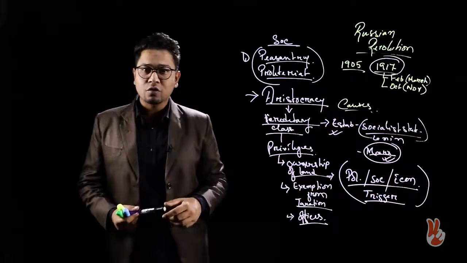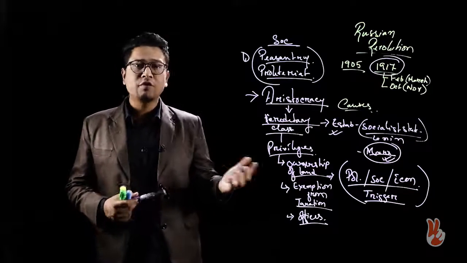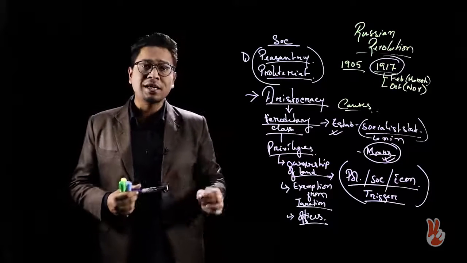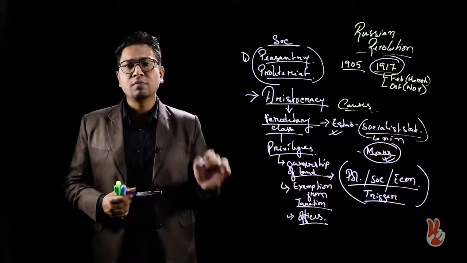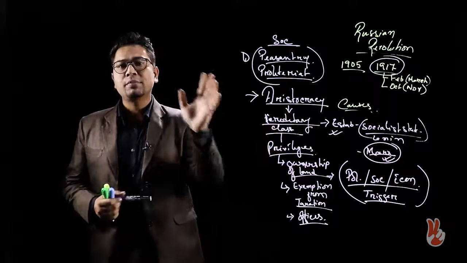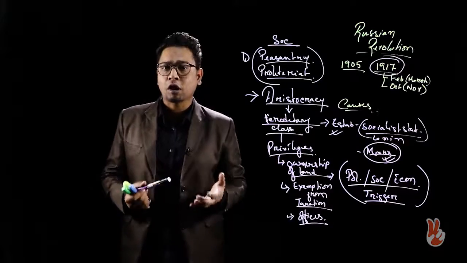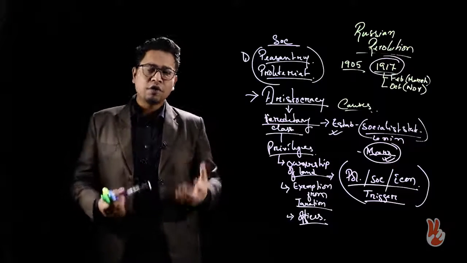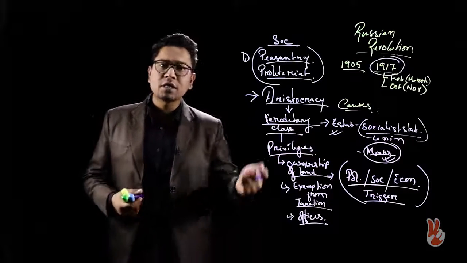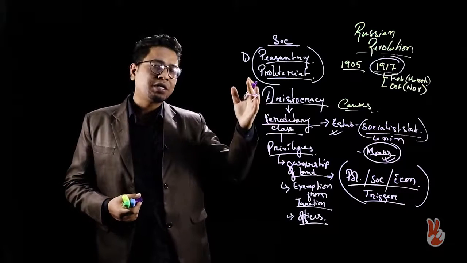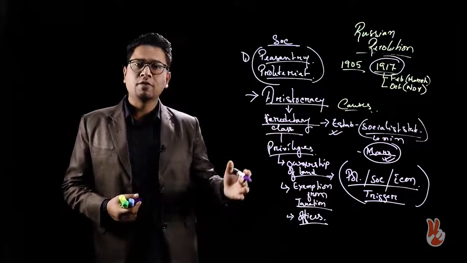However, don't confuse the Russian Revolution with the French Revolution, but of course, there are certain things which are common in both. There was also an aristocracy present in France, and they also had certain privileges, and people fought against these privileges during the French Revolution. So, we see these kinds of privileges present in Russia also on the eve of the Russian Revolution.